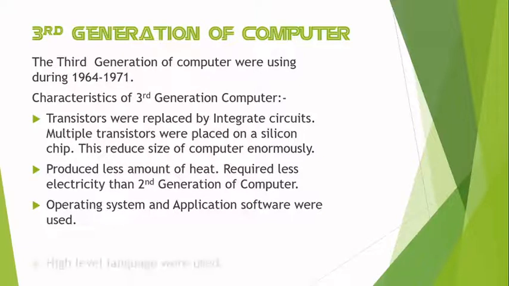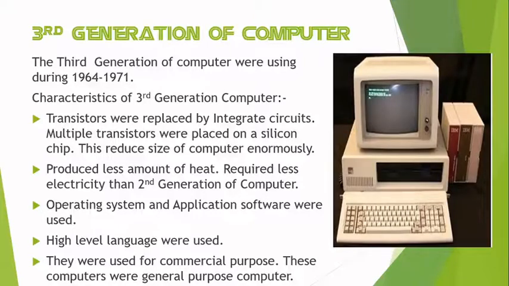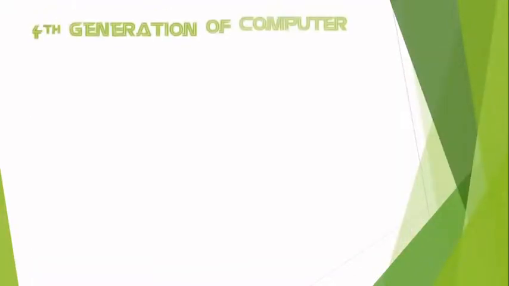Next, operating system and application software were used. High level language was used in the third generation computer. They were used for commercial purpose, so these computers were general purpose computers. In the third generation computer, they used keyboard and mouse as the input device. All the data was entered with the help of the input devices, that is keyboard and mouse.